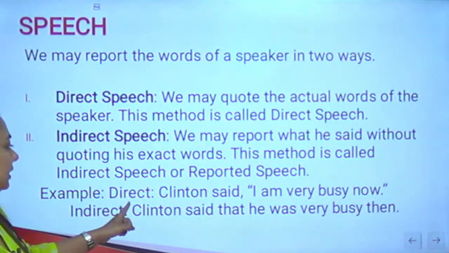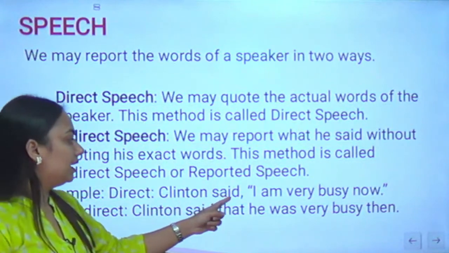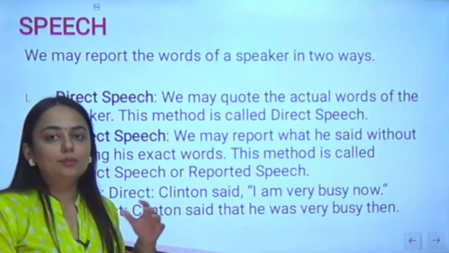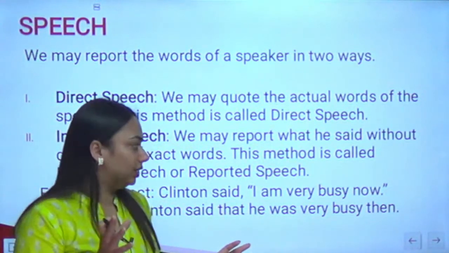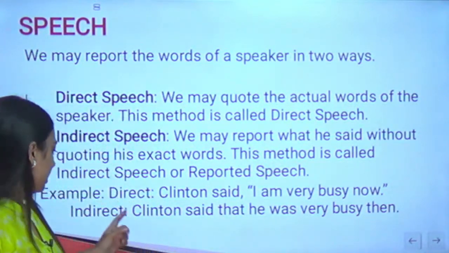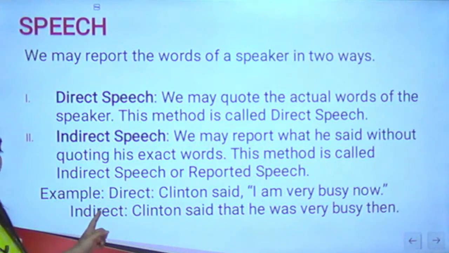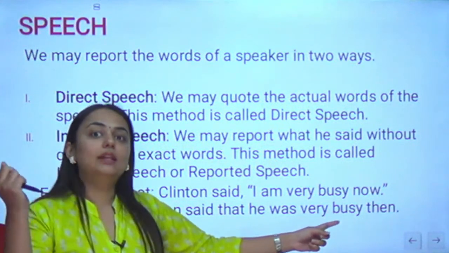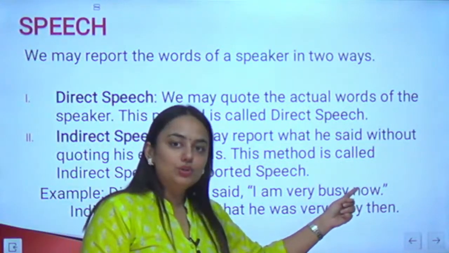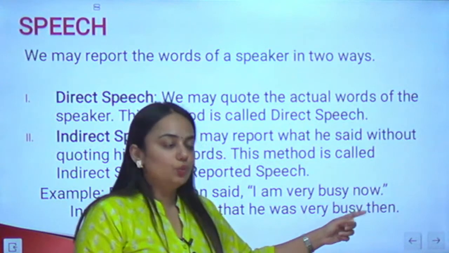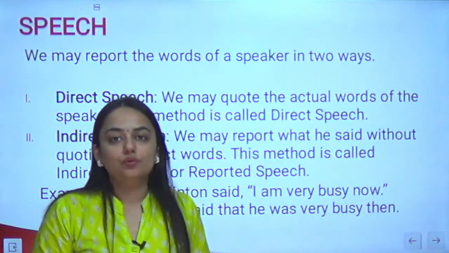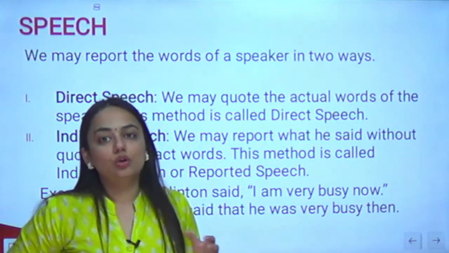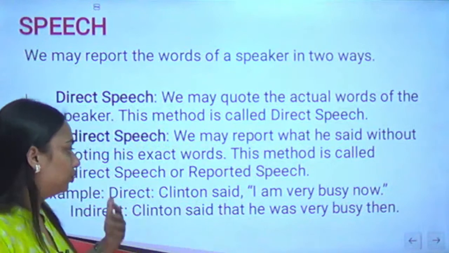Example: in the direct speech, Clinton said, inverted commas, I am very busy now. So I am telling someone that Clinton told me that I am very busy now. Or I can, in a very indirect way, say that Clinton said that he was very busy then. So here I am not using now, I am using then. So we change it in the indirect speech. When we have to say yesterday, we'll say the day before. If I have to say tomorrow, the day after, and like that. So we will see rules for this.